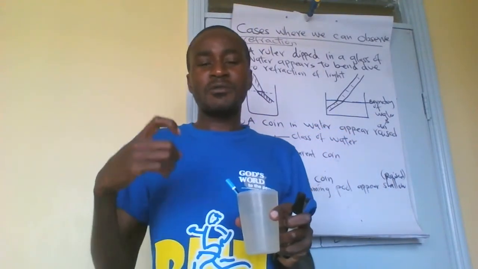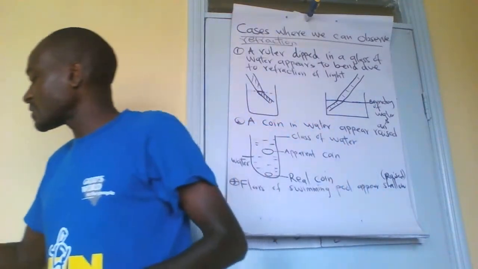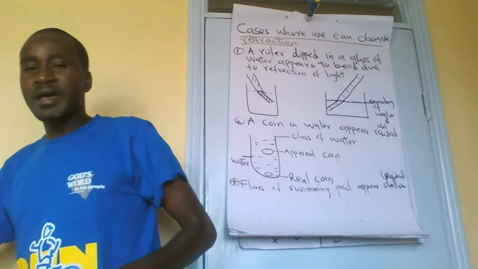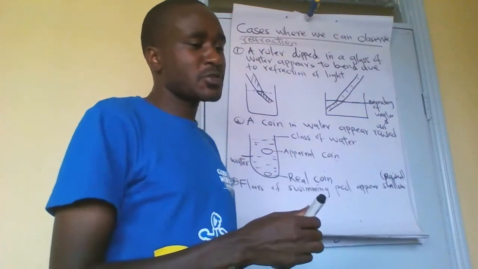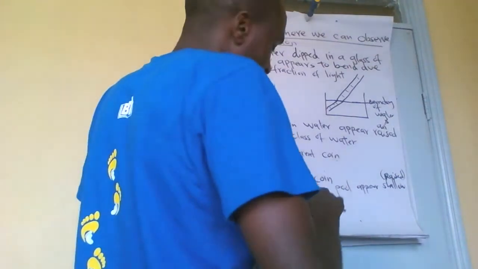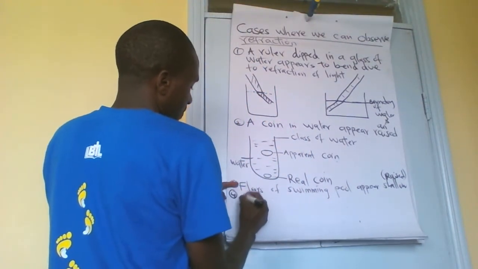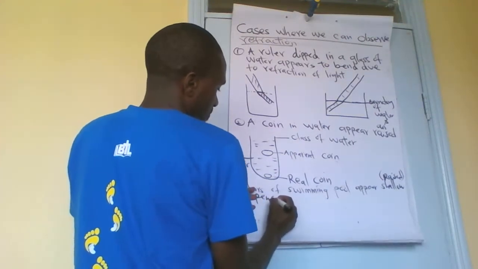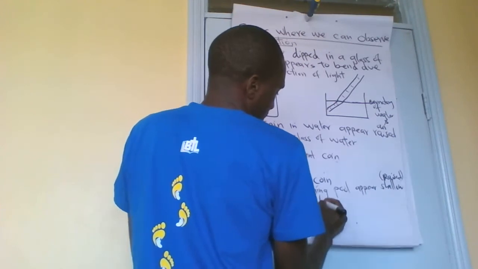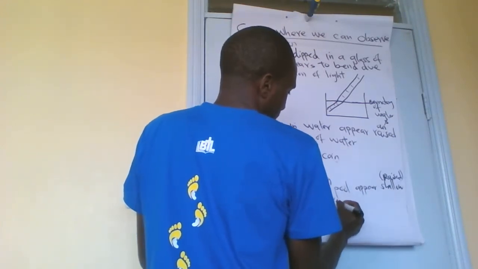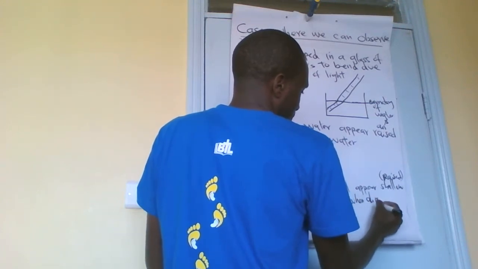My pencil will appear broken. And at what point? At the surface where air meets water. So a pencil appears broken when dipped in water.